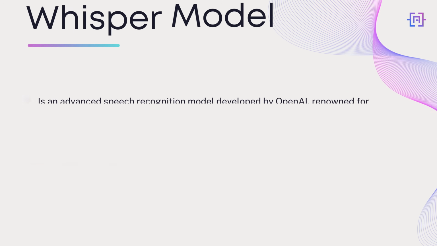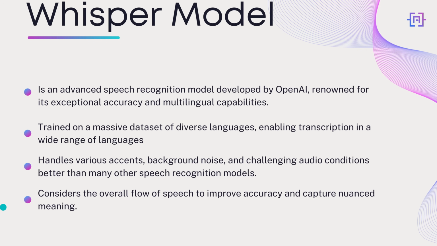Now let's start with a quick introduction about what is Whisper model. Whisper model is a trained open source neural network that approaches human-like robustness and accuracy on English speech recognition. The model supports tens of languages and was trained on hundreds of thousands of hours of multi-language and multitask supervised data collected from the internet.